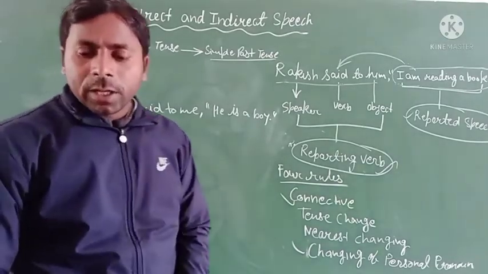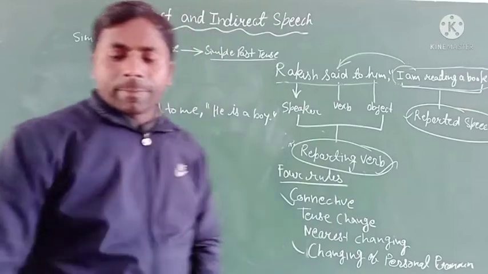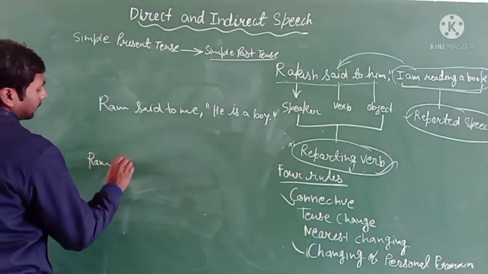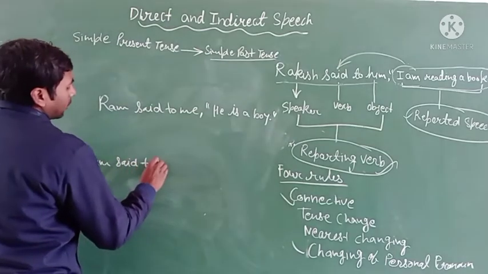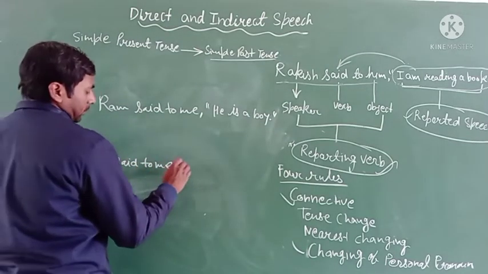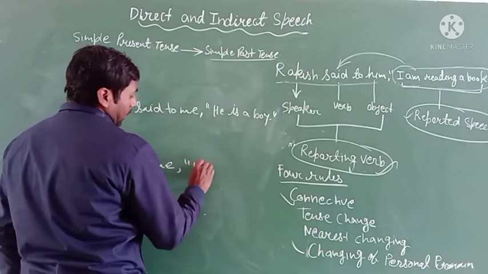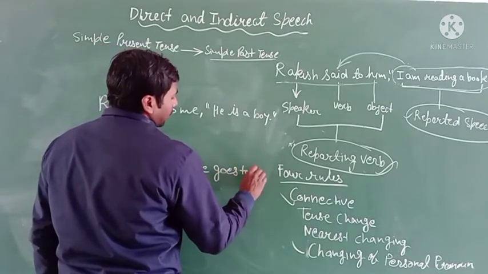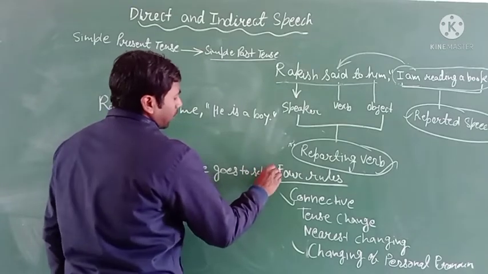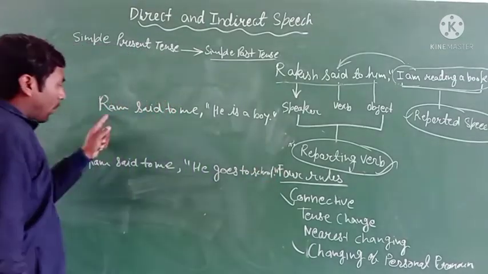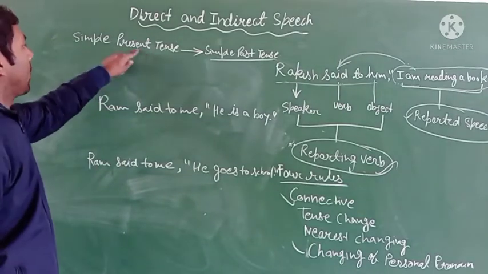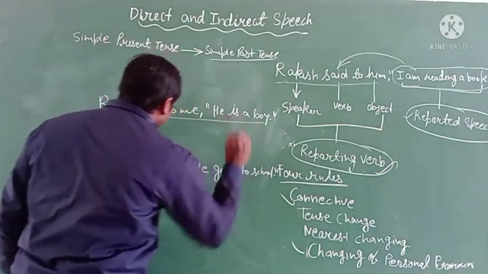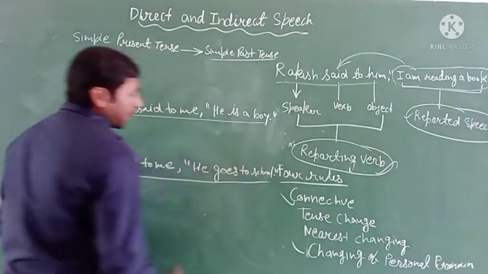Second example is Ram said to me, he goes to school. Okay, both are the simple present tense. Okay, this is the direct speech and this is also a direct speech.